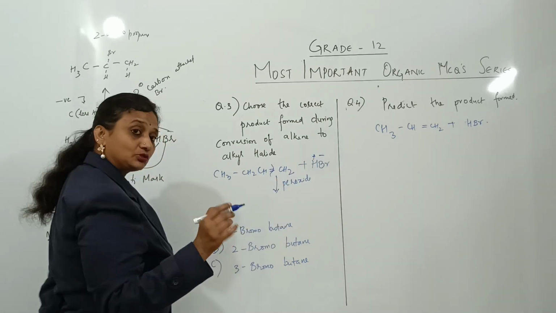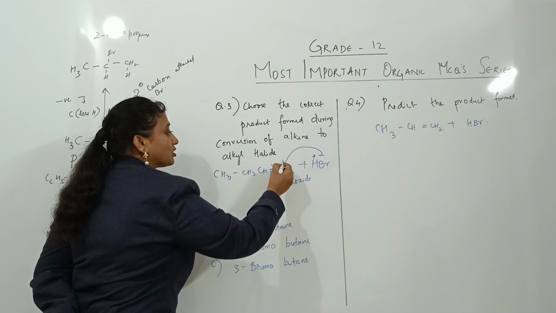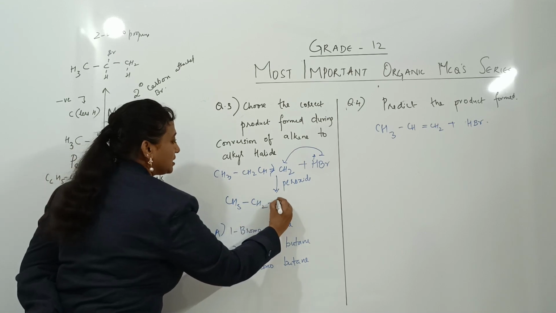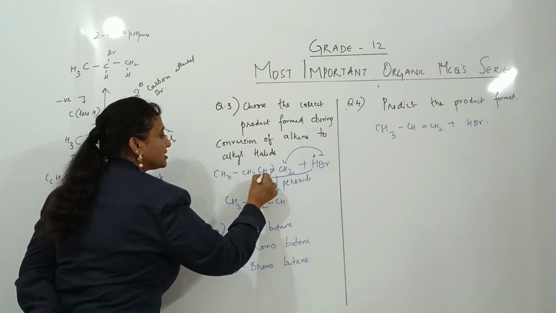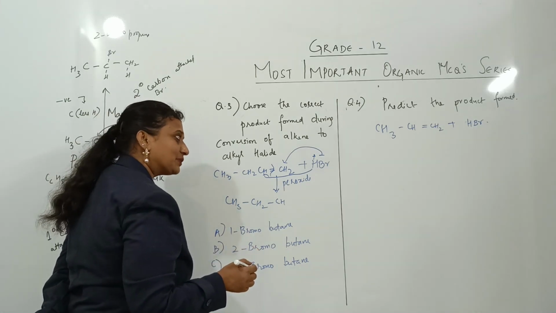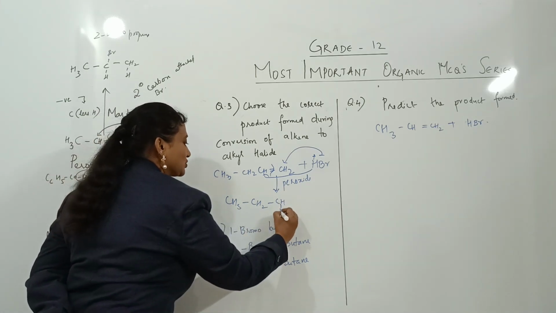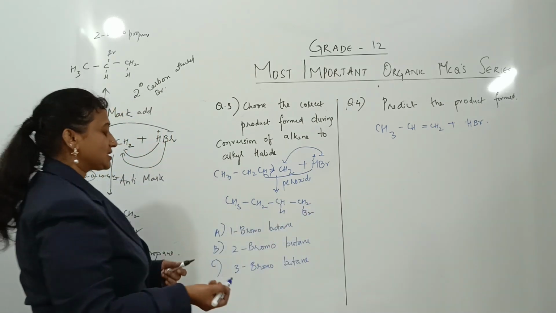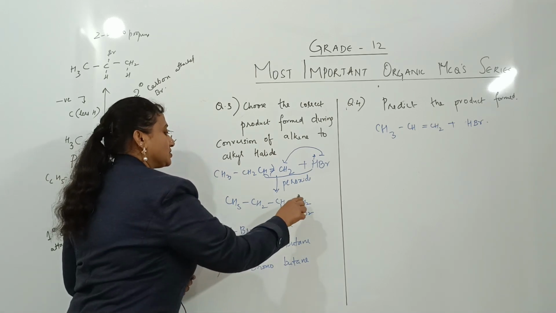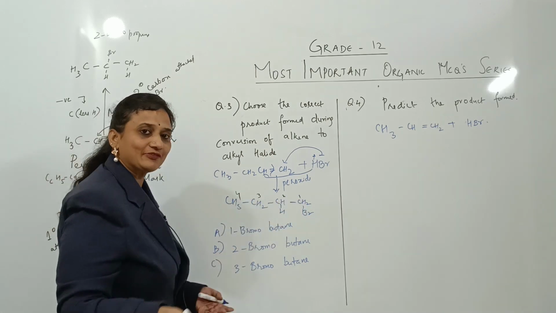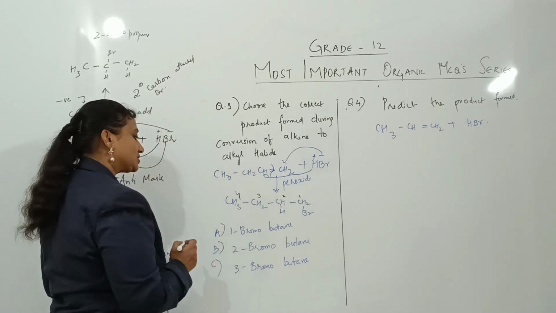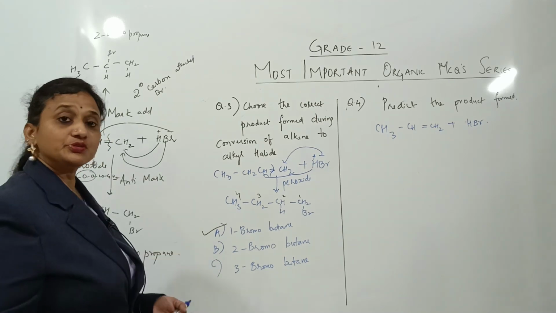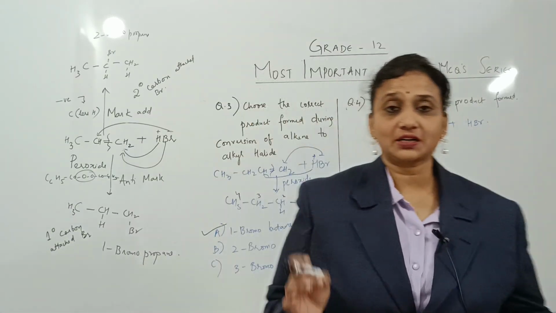The negative addendum, this also breaks. The negative addendum goes and adds to the carbon having more number of hydrogens. Simple, CH3, CH2, C, and the positive goes and adds here, the carbon having less number of hydrogens. So hydrogen, single, CH2. That's what's the compound. Start numbering from here. This is 1, this is 2, this is 3, this is 4. Because alphabetical order, bromine comes first. So what is the compound we got? We got 1 bromobutane, which is a primary product. 1 mark.